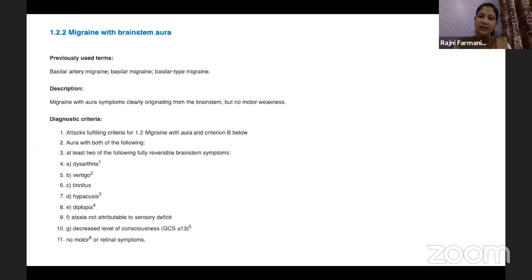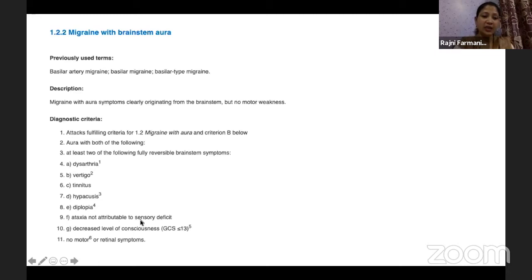This can start anytime between 5 minutes to 60 minutes before the headache. It can have dysarthria, it can have vertigo, hyperacusis, tinnitus, diplopia, and ataxia, which is not attributable to sensory deficit, and decreased level of consciousness. This is again a pointer.